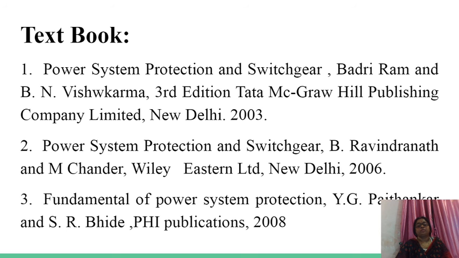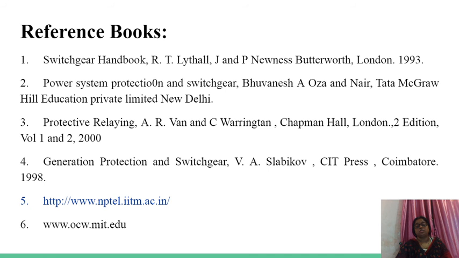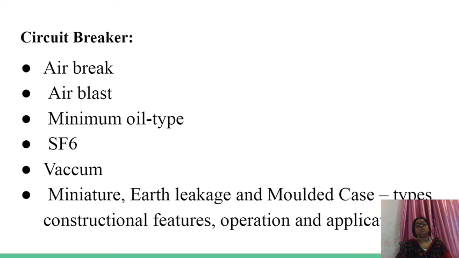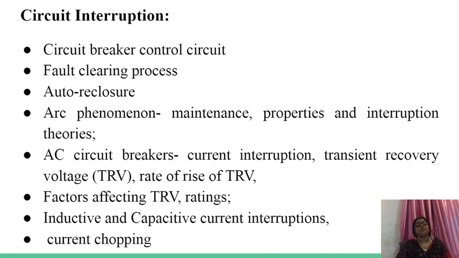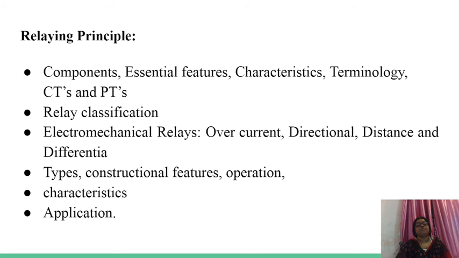Now as I told, instead of starting with circuit interruption, we'll start from fourth unit, that is relaying principle. First we'll study relay, then how relay gives signal to the circuit breaker so that circuit breaker operates, because circuit breaker is only a switch which closes and opens depending upon the signal given by the relay.